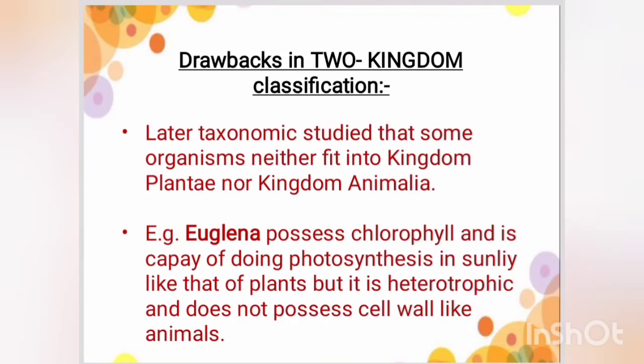But there were a few drawbacks in the two kingdom classification. Taxonomic studies showed that some organisms neither fit into kingdom Plantae nor kingdom Animalia. Example, Euglena possesses chlorophyll and is capable of photosynthesis in sunlight like plants, but it is heterotrophic and does not possess a cell wall like animals.